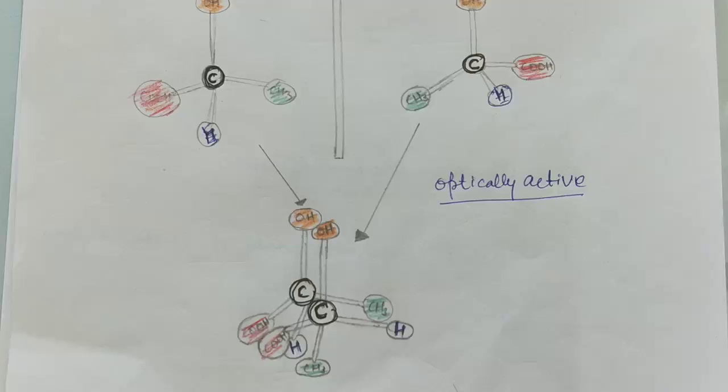And if a molecule has a plane of symmetry or point of symmetry or alternating axis of symmetry, then its mirror image is superposable and the molecule is optically inactive. And if there is no symmetry in the molecule, it is optically active, means its mirror image is non-superposable, right? So this is all about the optical activity.